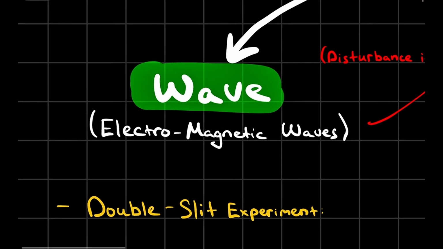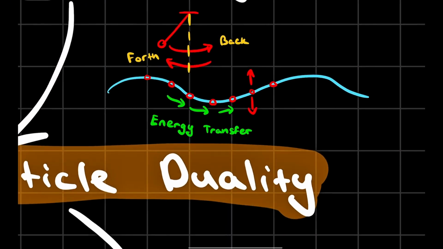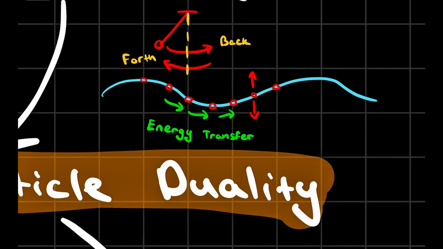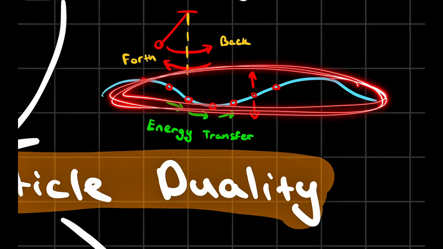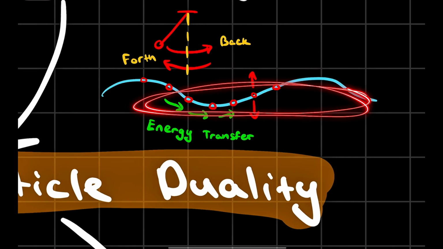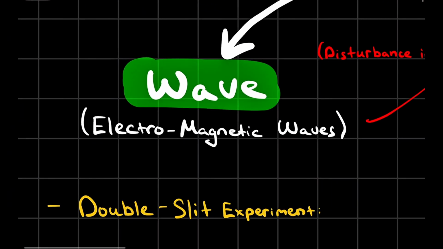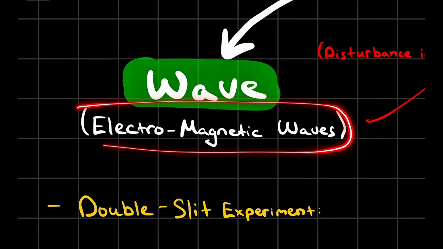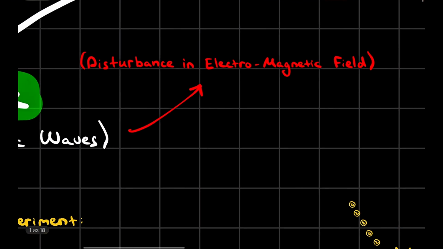Let's right now talk about the electromagnetic wave. If light is a wave, it does not tell us about the total nature of light. We can say that it's also just an ability to be a wave. However, what is actually waving? In our water example, something is waving, and in that case it is the water. What about light? If something is waving, what is it? This is the electromagnetic wave, which is a disturbance in the electromagnetic field.